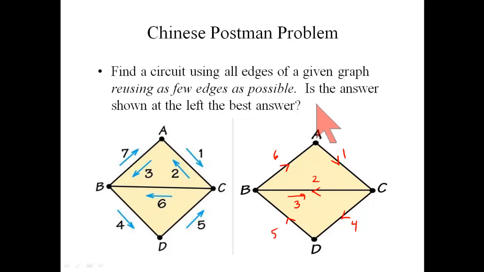So is the answer shown at the left the best answer? No, because we just found a better one at the right. And then, okay, so now is the answer at the right the best possible answer? Or is there another route that would have even less backtracking than that? I think the answer to that question is no, there's not going to be a better route than this one, because we know there's no Euler circuit at all, and so there's no circuit that will not have any backtracking, and this circuit only has one edge backtrack. So I think the one on the right is probably the best we're going to be able to do.